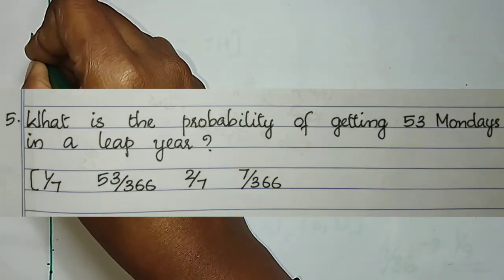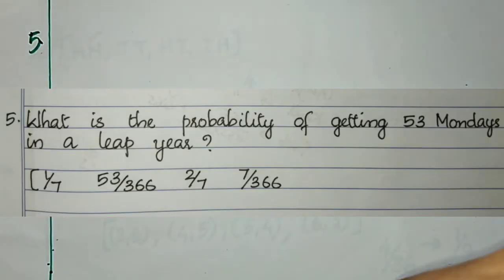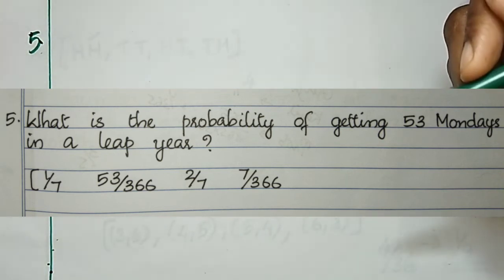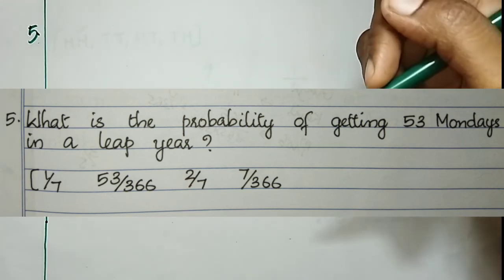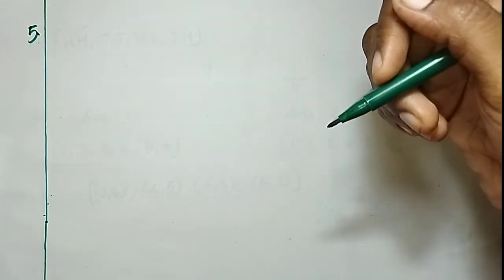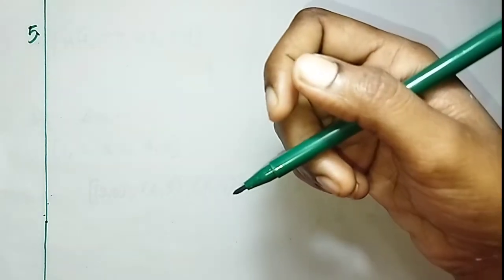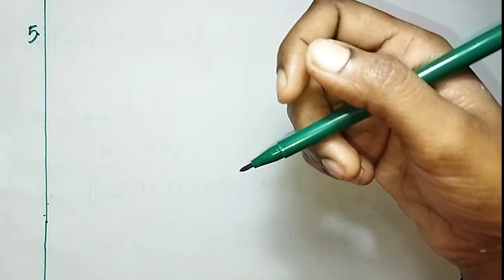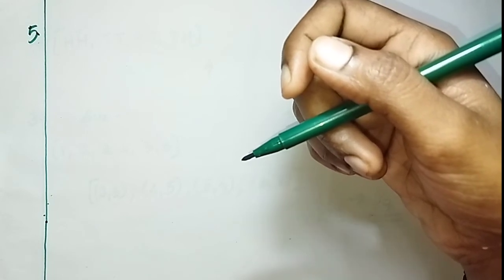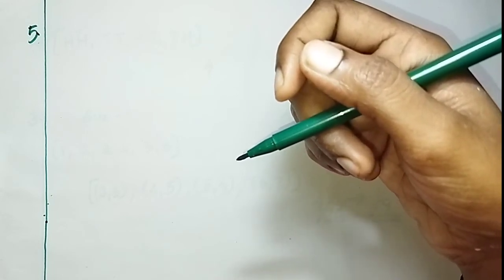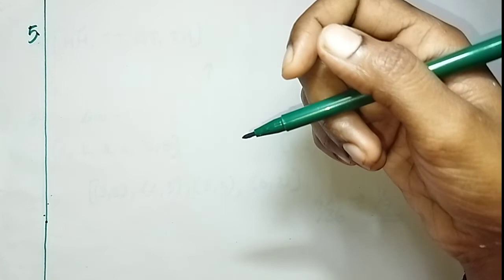Question number 5. What is the probability of getting 53 Mondays in a leap year? Then the probability of getting 53 Mondays in a leap year should be found out. Then how can we find it out?